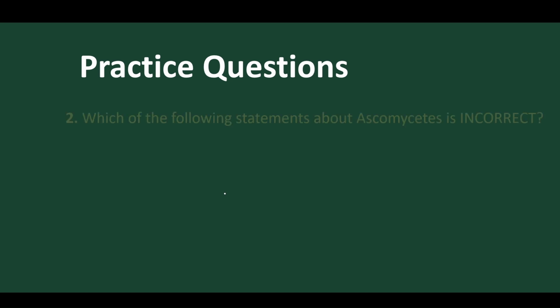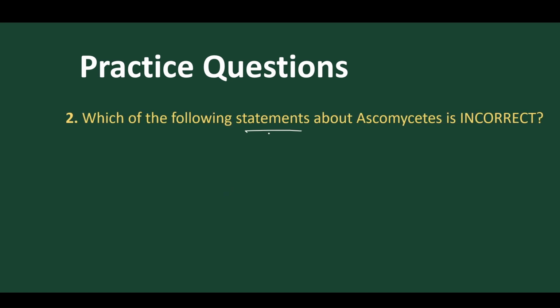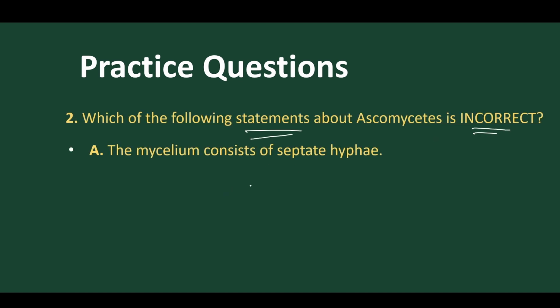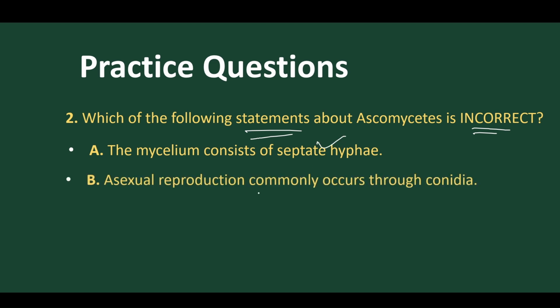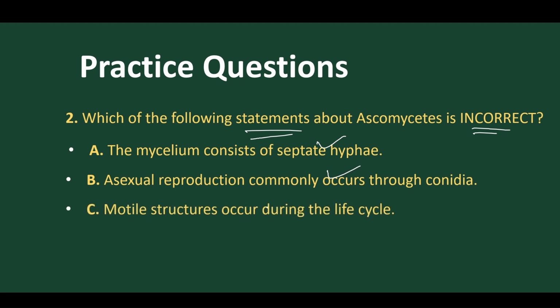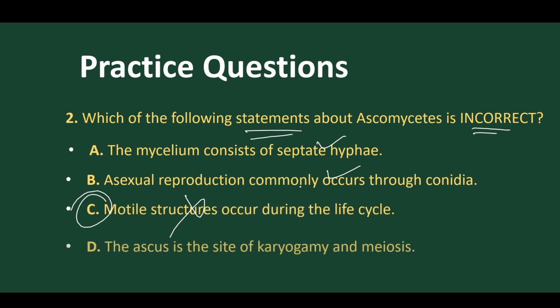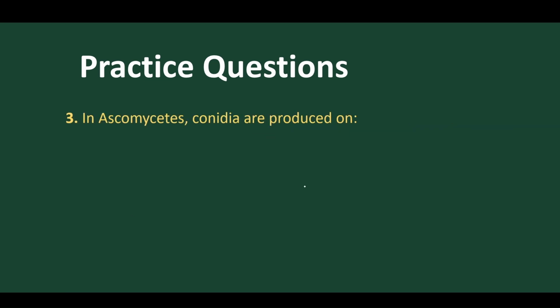Got it? Second question: which of the following statements is incorrect? Mycelium with septate hyphae is right. Asexual reproduction commonly occurs by conidia, right. Motile structure occurs, no. So this is the right answer, C is the right answer. Got it? Third question: Ascomycetes conidia are produced on? Yes, they are produced on conidiophores.